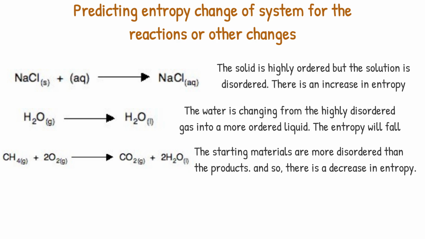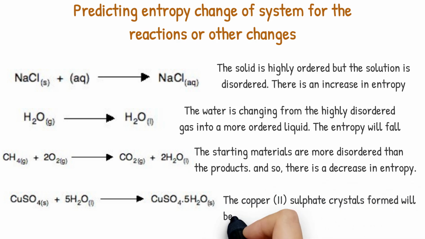Example 4. The presence of the 5 moles of liquid water in the reactants means that there will be more disorder than there is in the products. The copper-2 sulfate crystals formed will be very ordered. Entropy will decrease.